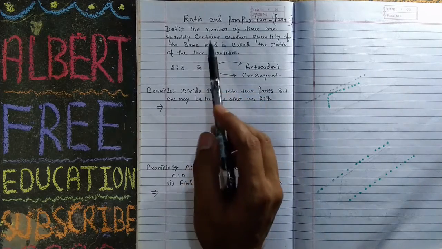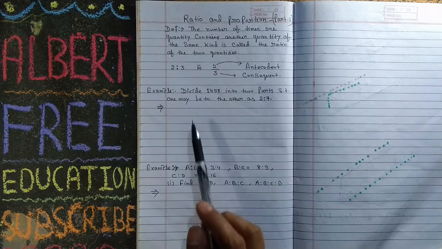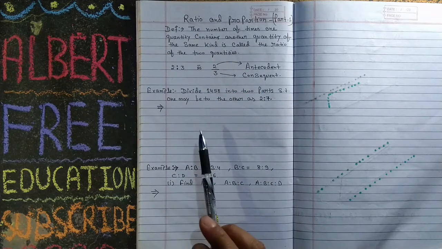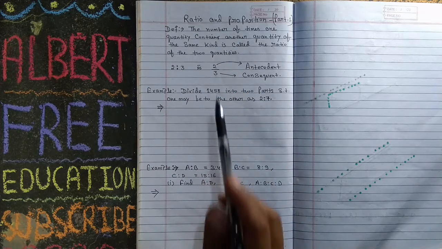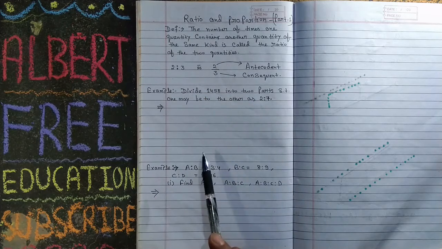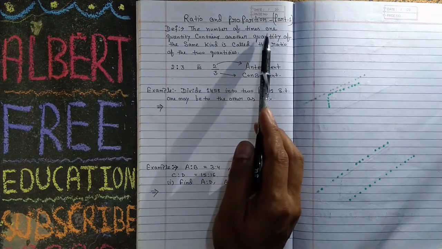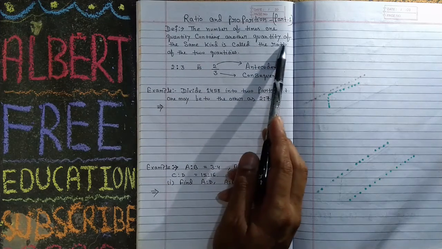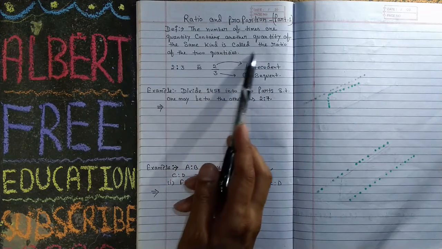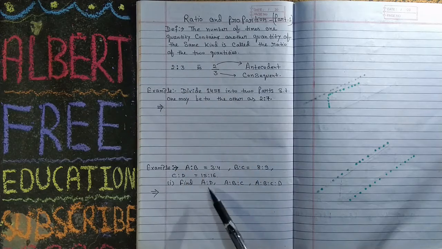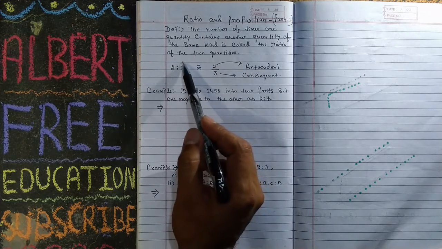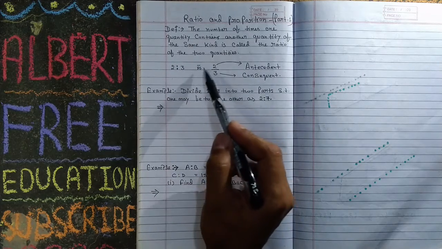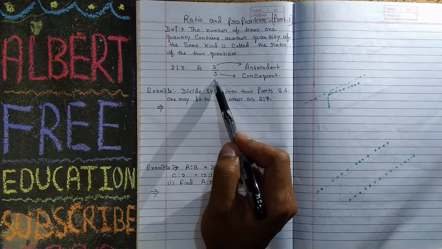Today we will discuss ratio and proportion. So what is the definition of ratio? The number of times one quantity contains another quantity of the same kind is called the ratio of two quantities. Its meaning is 2:3 is similar to 2/3.